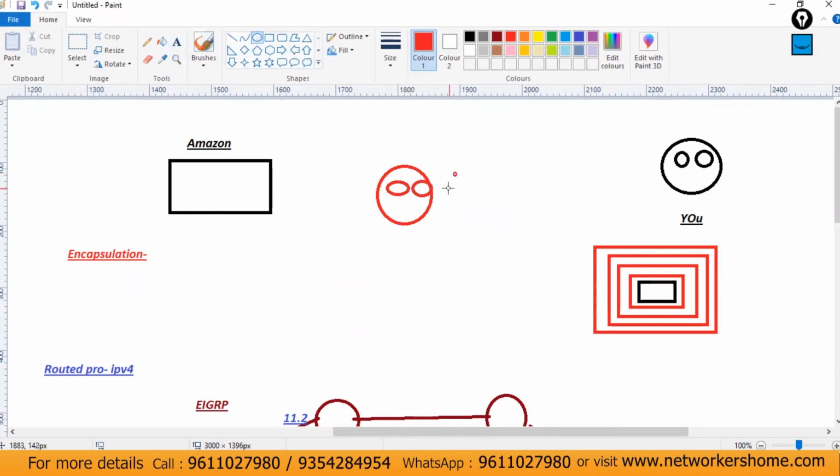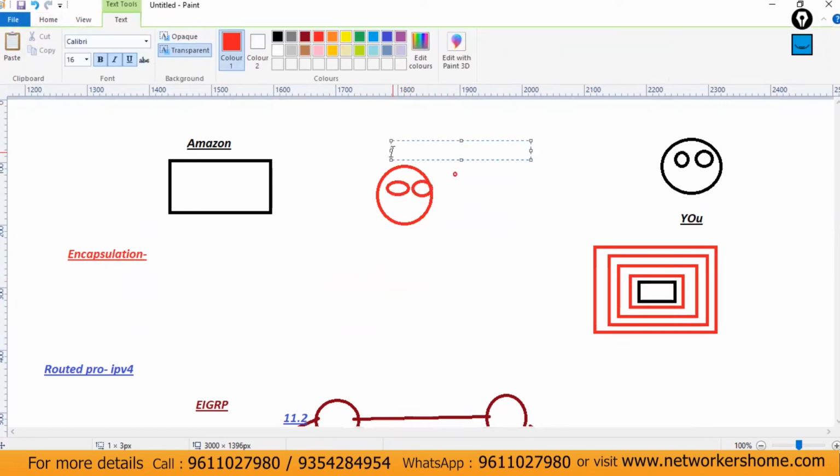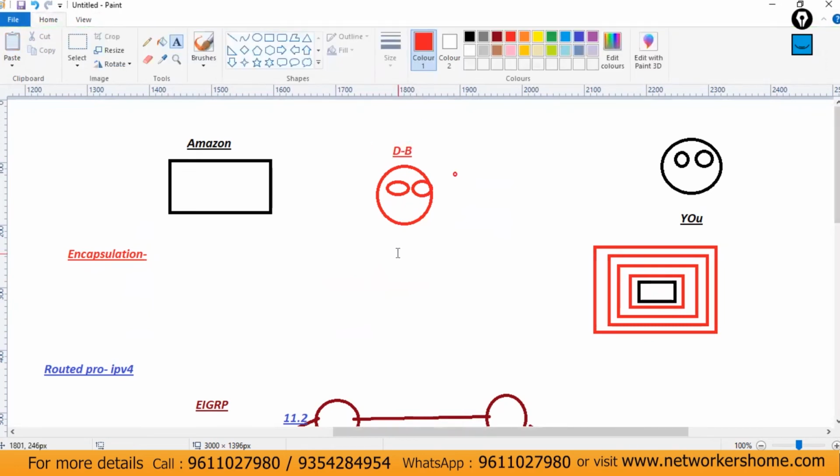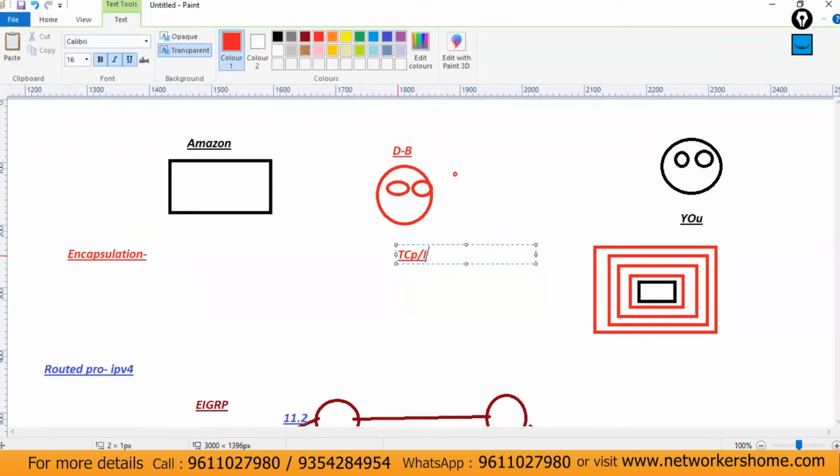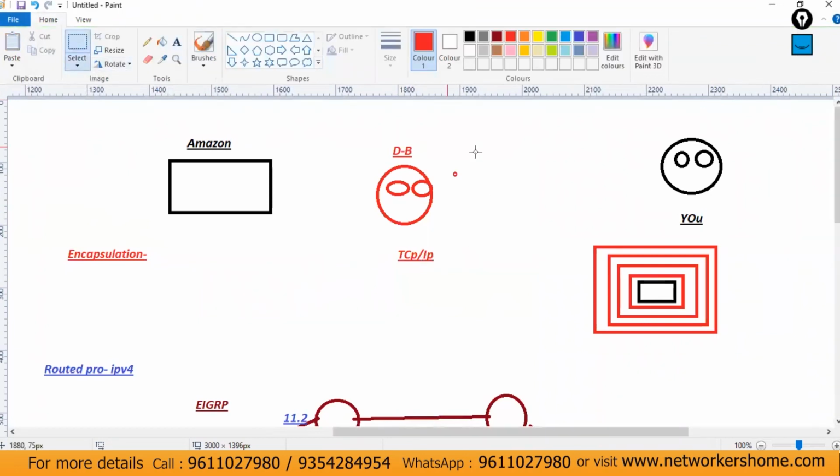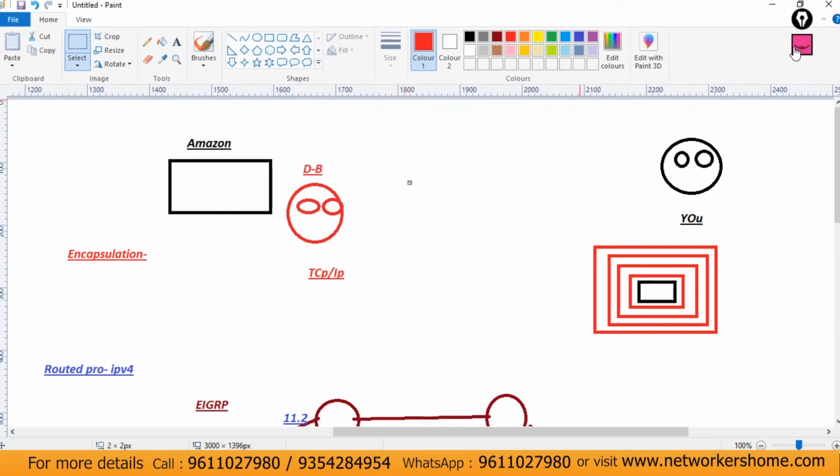Then there will be some delivery boys. They will deliver the packet. So who are these guys? These guys are TCP and UDP. You are using the transfer protocol. This delivery boy is not aware of what exactly your address is.